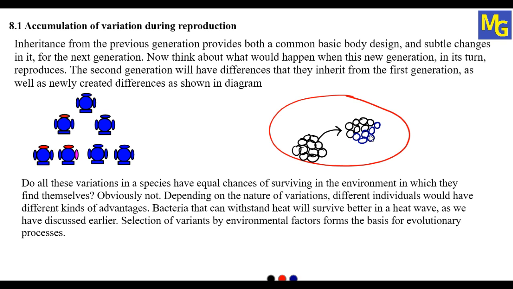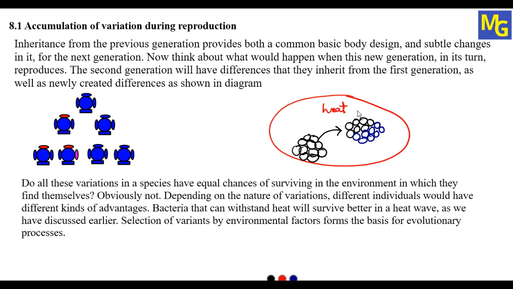Here, because of the variation, the blue color bacteria will withstand strong heat. And these black color bacteria are the same normal bacteria. Now imagine due to some environmental change, the temperature changes and a heat wave comes.